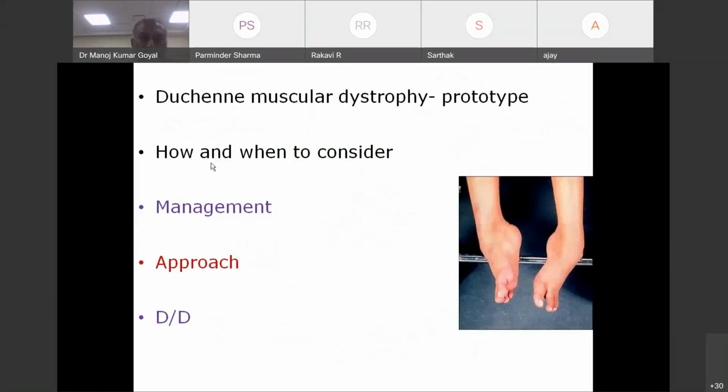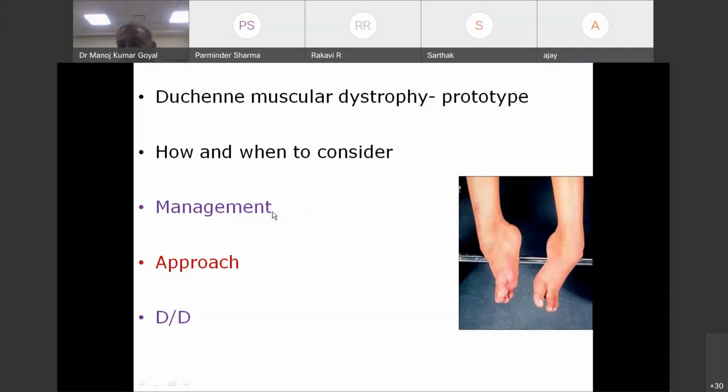So this is how I am going to discuss today. One is I'm going to teach you muscular dystrophies considering Duchenne muscular dystrophy as the prototype. I'm sorry that it cannot be two-way communication. It is just one-way communication, so I really don't know what you are understanding and what not. I hope at the end of this, you will be able to understand something. When we consider a muscle disorder, we will keep a few slides on the approach to a patient with a pure motor syndrome and how to manage them.